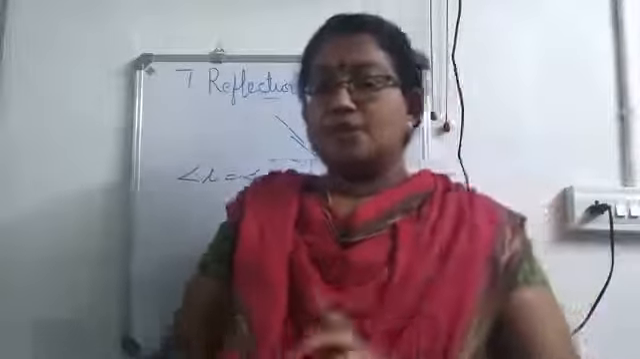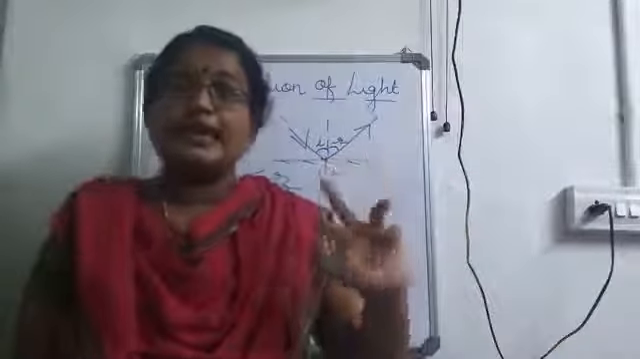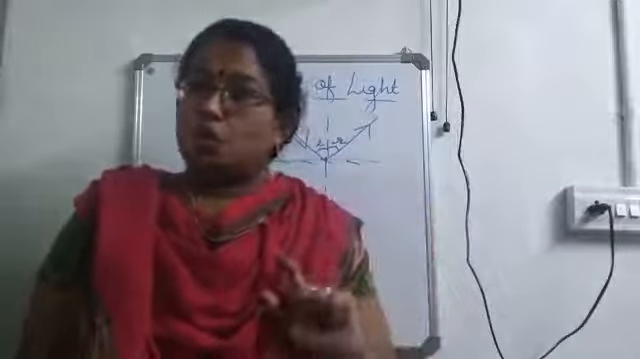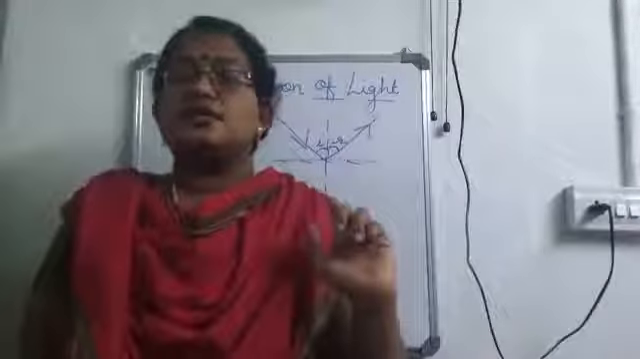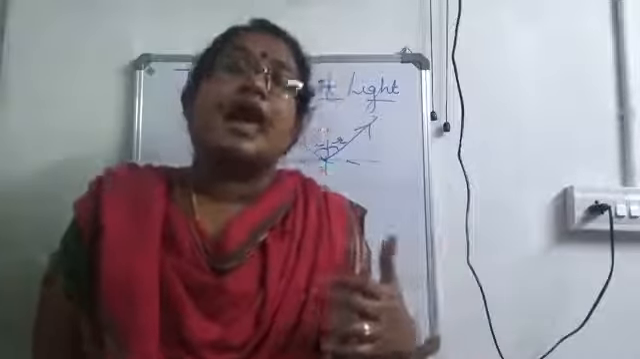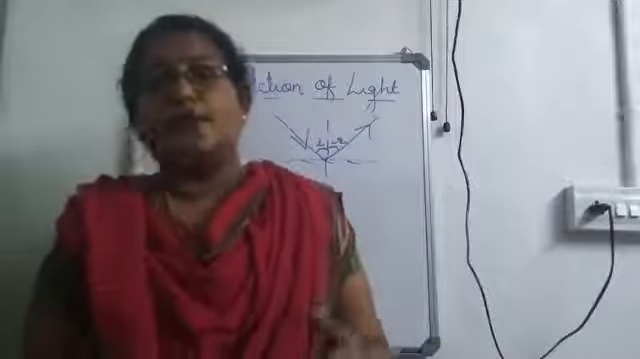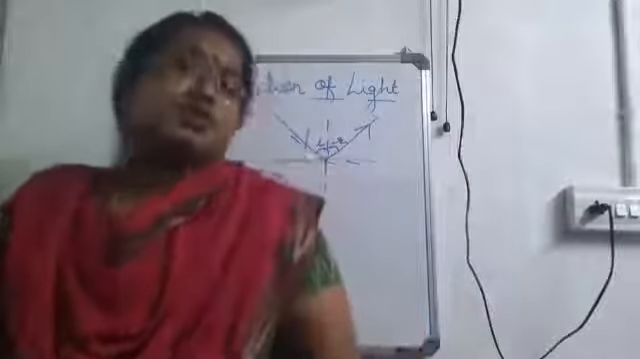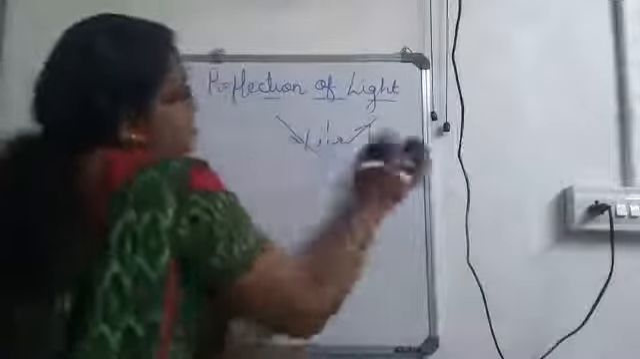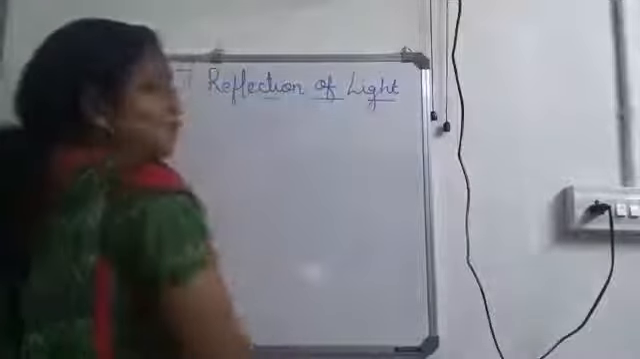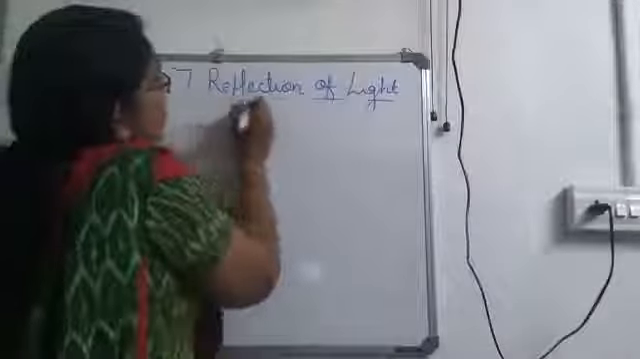So, which are the laws? Incident ray, reflected ray and normal lie on the same plane. Then angle of incidence is always equal to angle of reflection. So you should be thorough with these two laws. Now we are going to verify these two laws. Verify means you have to prove these two laws.